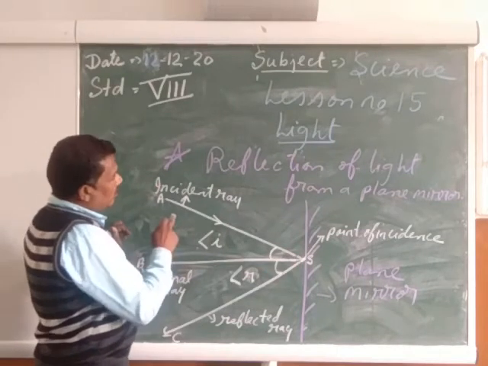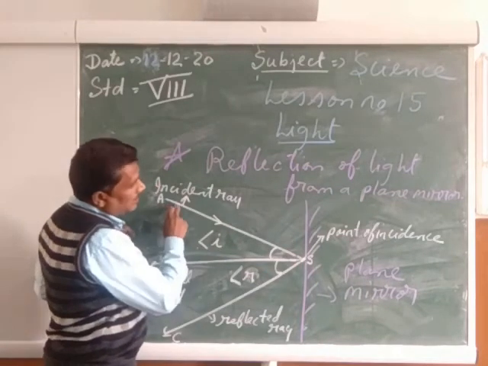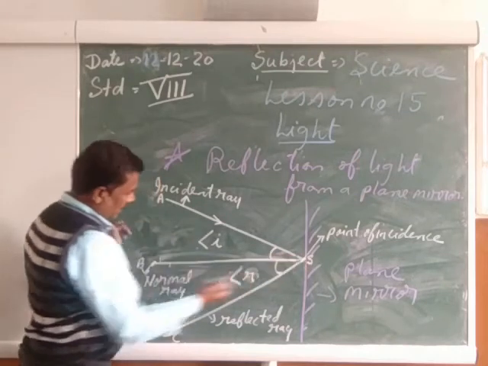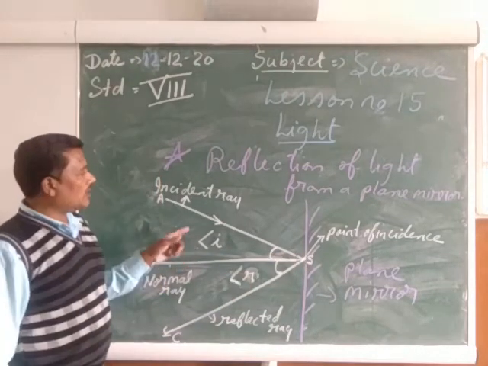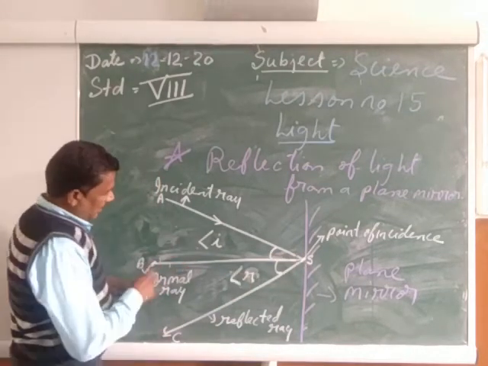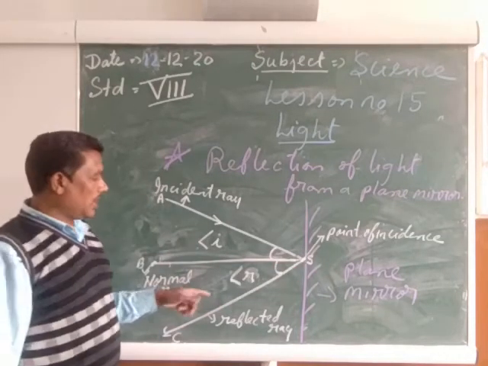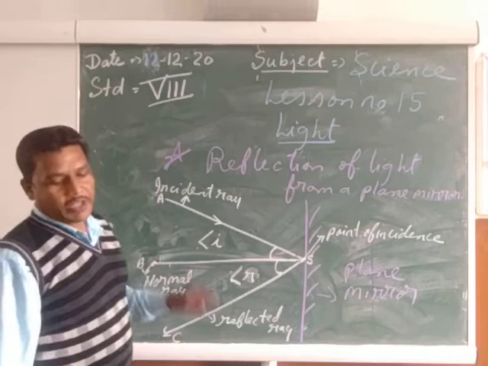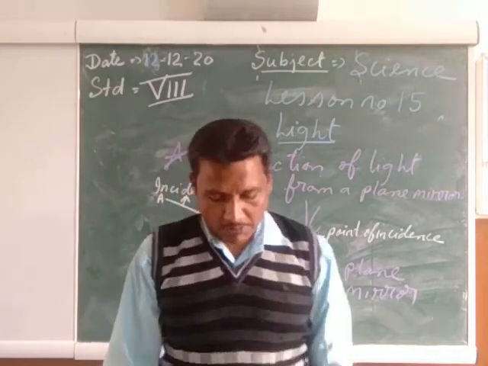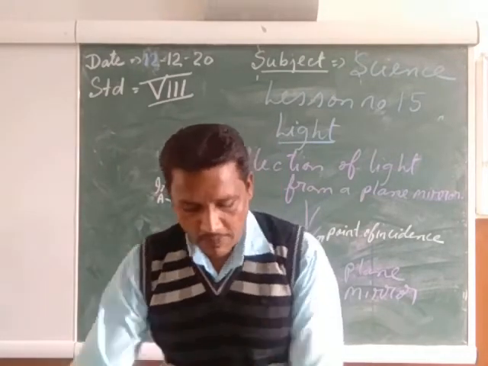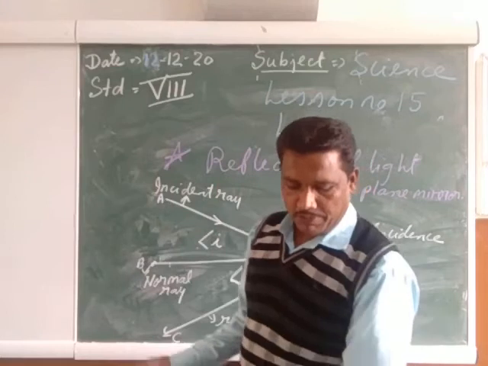Now can we see the incident ray, point of incident, and the normal ray making one angle? It is called the angle of incident. And the normal ray, point of incident, and the reflected ray are making another angle. It is called the angle of reflection. So this is the property of the reflection of light from the plane mirror.